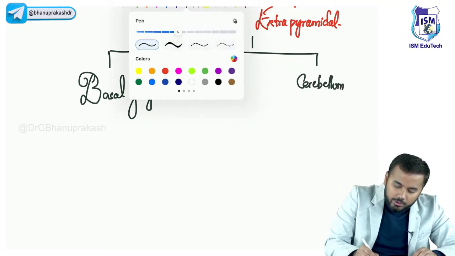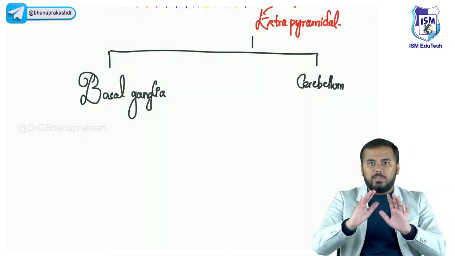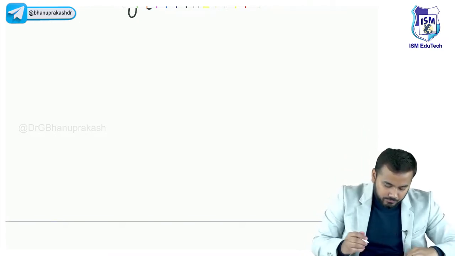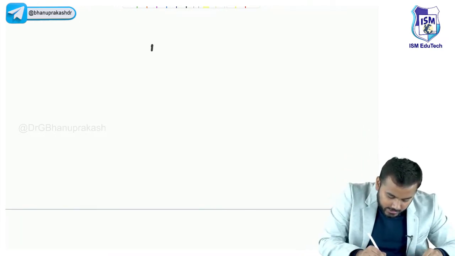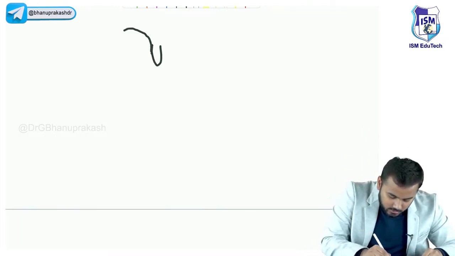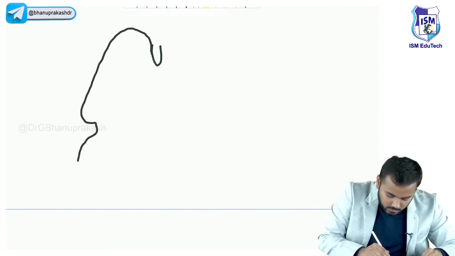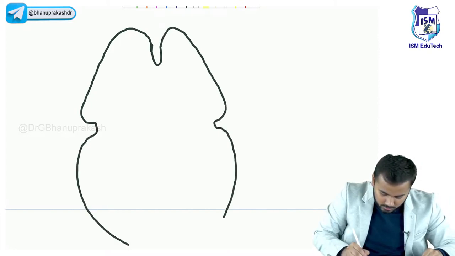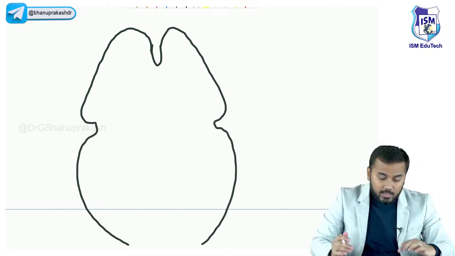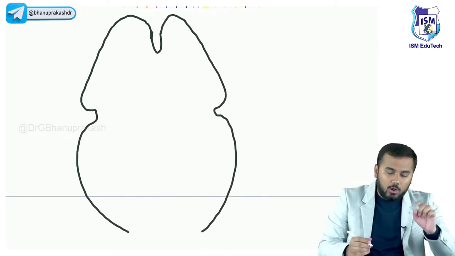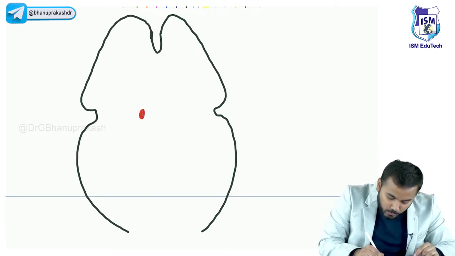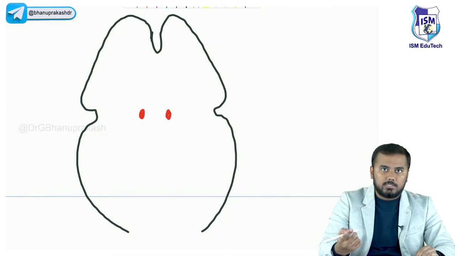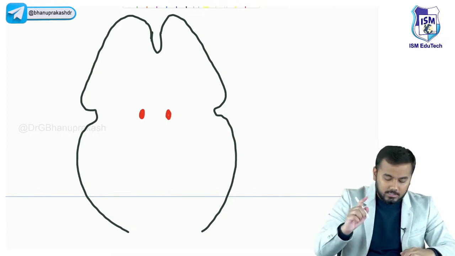Okay. Now what I want you to do is that all of you just look at the picture which I'm drawing on the board. Now all of you look here. For example, let us say this is your cerebral cortex, right? Now within this cerebral cortex, all of you know that the point in the center, the red color thing, whatever I'm drawing, this is called the thalamus. What is this called? Thalamus, right?